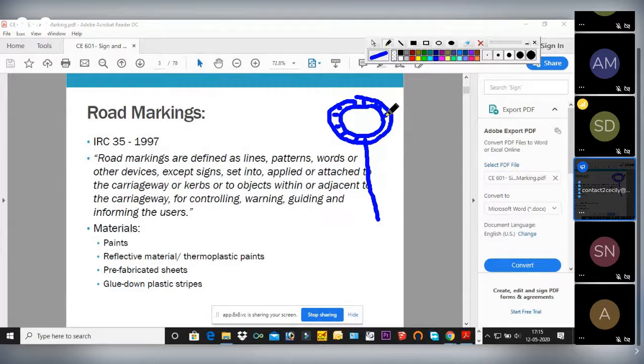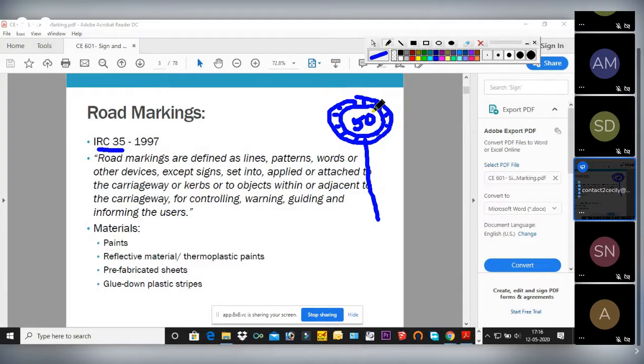Which color is to be provided? What is the size? Some signboards, for example 50 kilometers, will show some legends on the signboard. What will be the height of these letters? All of this comes under how we design these things. It is designed as per IRC. Sorry, this is for road marking purposes.